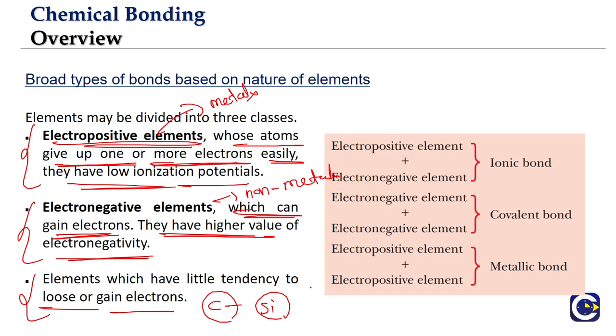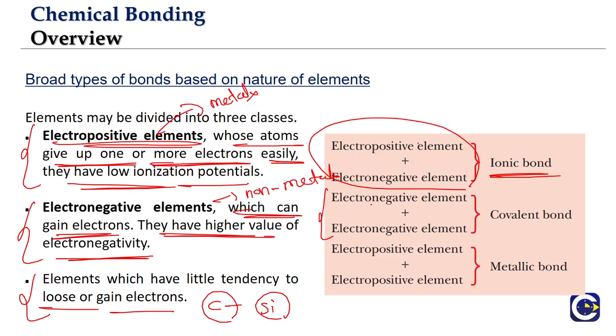Now depending upon the types of elements, a particular type of bond will be formed. If you have a bond between an electropositive element which can easily lose electrons and an electronegative element which can gain electrons, the type of bond formed will be an ionic bond. We'll look at the examples.